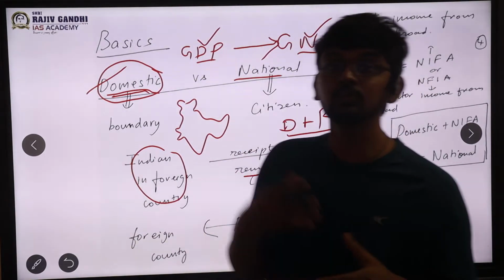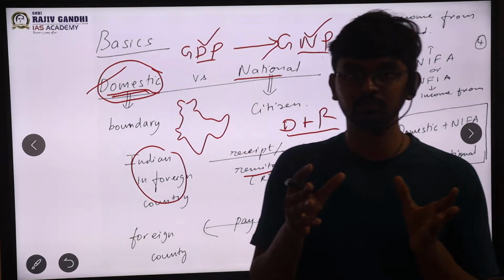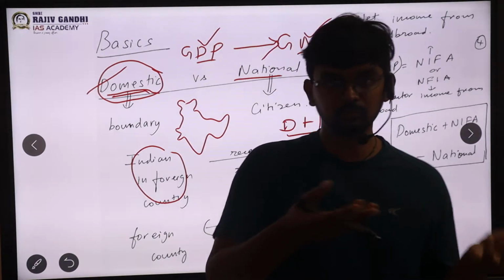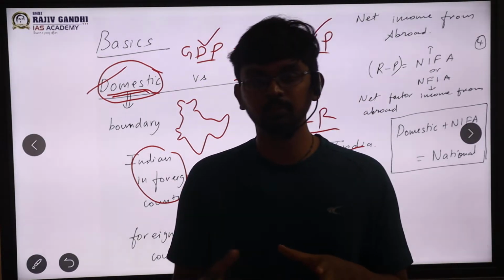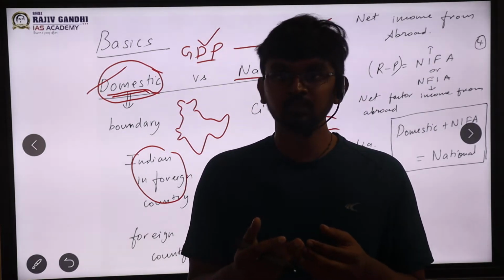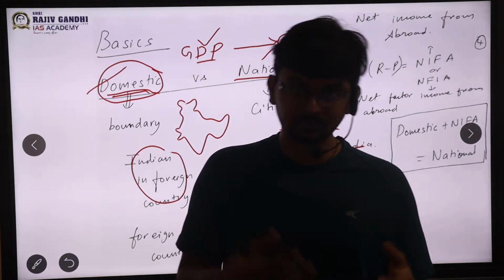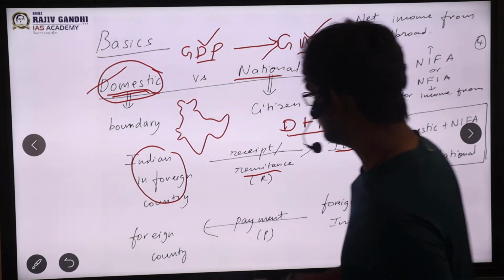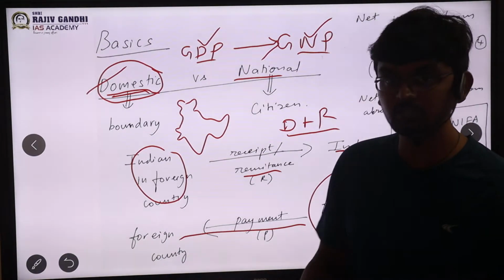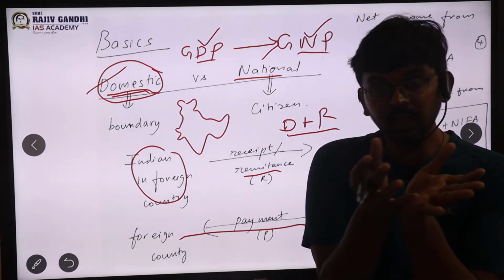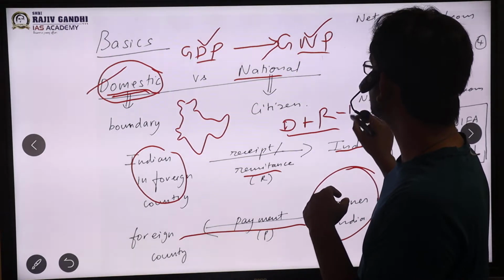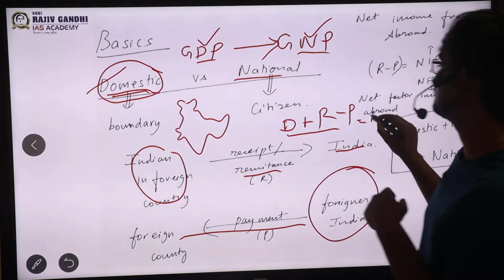Next important thing, what should we subtract? We are adding something, but at the same time, within India there are some foreigners who are earning, no? There will be consultants, or people who come and advise, researchers, scholars, etc. They will be earning something, and they will be sending their salary outside. This is called payment. Essentially, foreigners in India will be sending currency outside, so that has to be removed, sir, before going to national. So D plus R minus P is equal to N, sir.